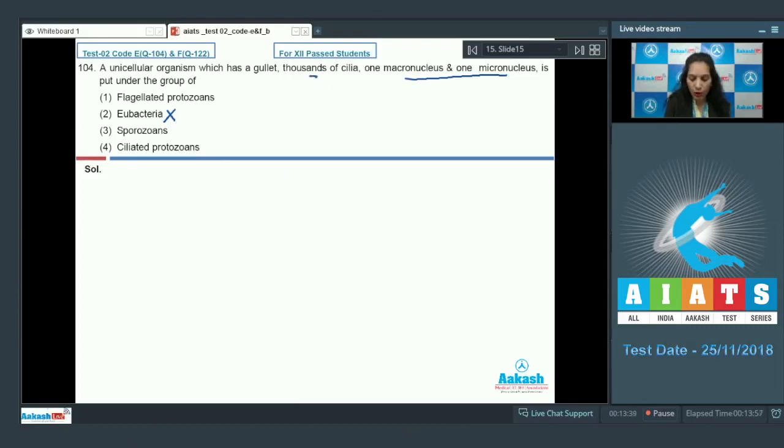Now see, this organism has thousands of cilia. Options 1 and 3 are also ruled out as flagellated protozoans and sporozoans don't have cilia. So the remaining option is ciliated protozoans. Yes, it can be put under the ciliated protozoans. Why? Because it is unicellular. It is a feature of ciliated protozoans. It has a gullet. True, it has a macro and a micronucleus, which is a feature of Paramecium.